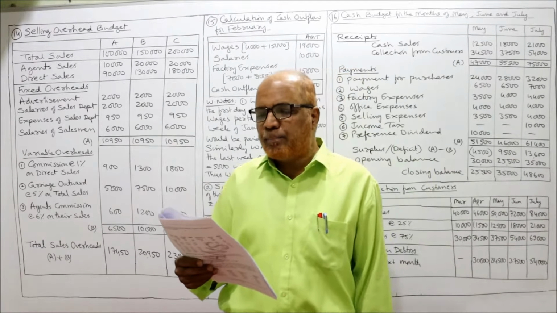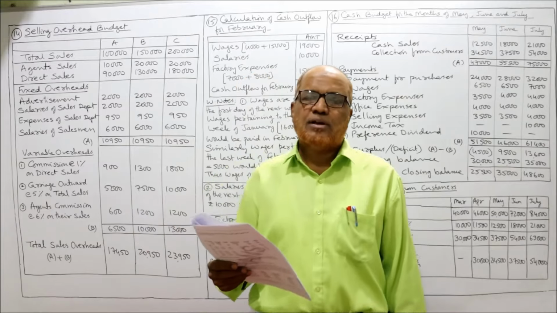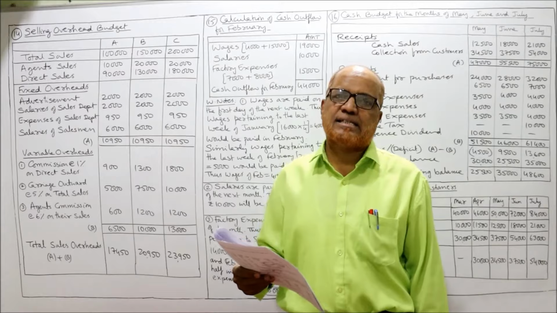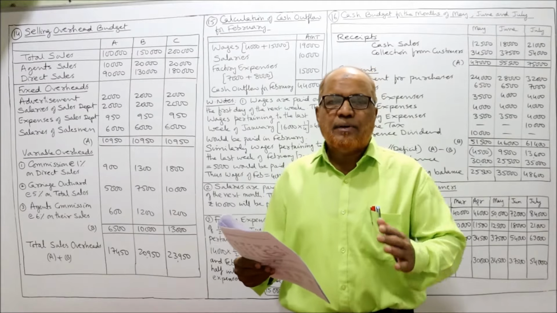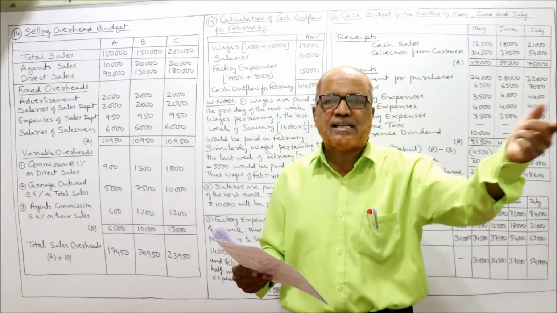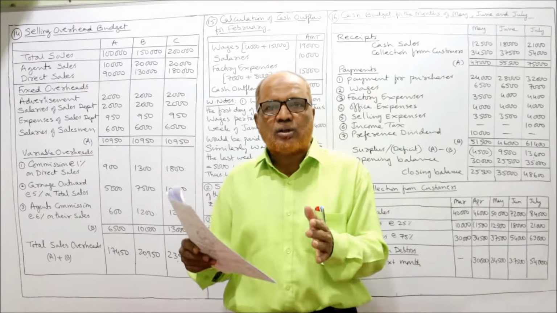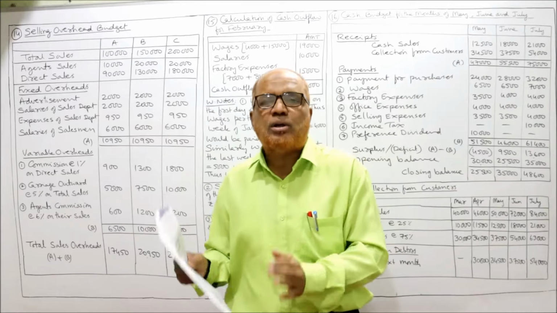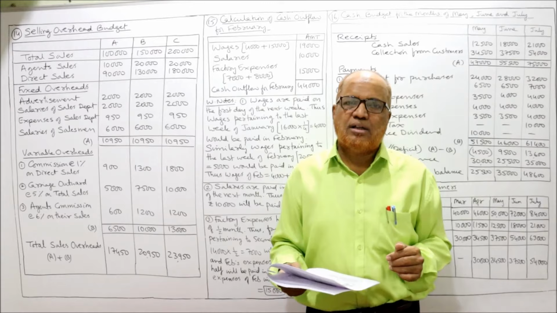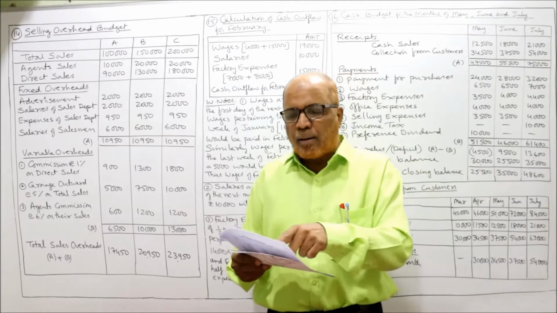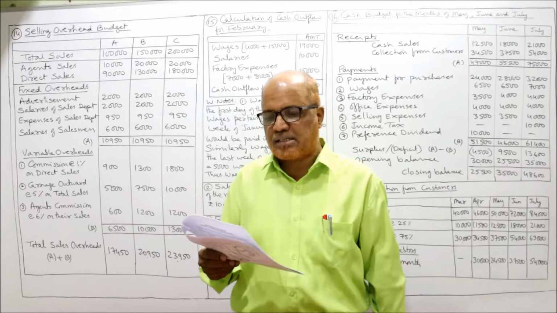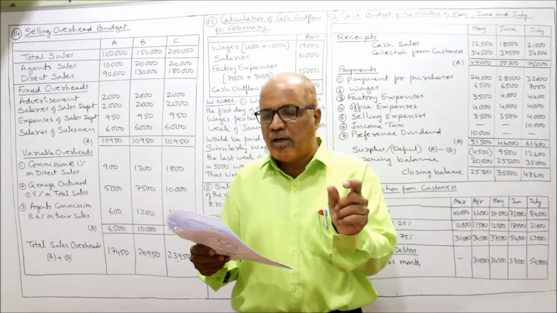Then commission at 1% on sales effected. There are 2 types of sales here: agent sales and direct sales. Agent sales means we have appointed some agents, who go to customers' places and sell the goods. Direct sales are those sales done at the counter of the business, where customers come and purchase from the business point. So here commission at 1% on sales effected means 1% on direct sales,